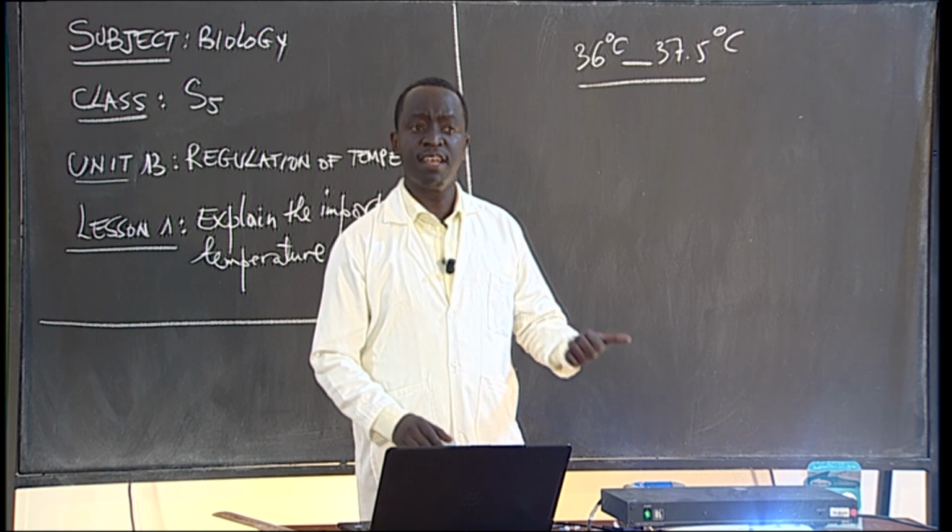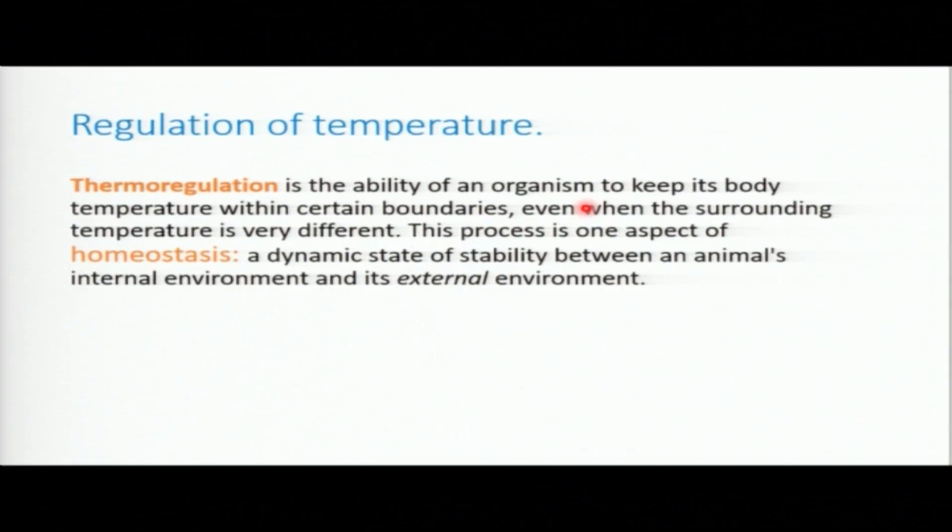So even when the surrounding temperature is very different, now you can ask yourself, when it is sunny, when there is high sunlight, is our body temperature going to rise above 37? Is it going to be 39? No. Because the body has the mechanism of maintaining that body temperature at normal range. So we will see this in this unit.